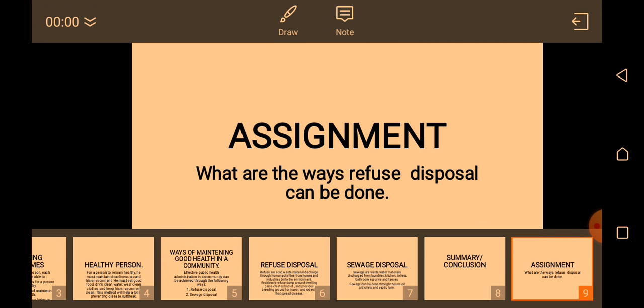So our assignment for the week says, what are the ways refuse disposal can be done? Those solid materials, those solid waste from our homes, from industries, how can we dispose them? I'll be waiting for your response so we can mark and give you feedback.